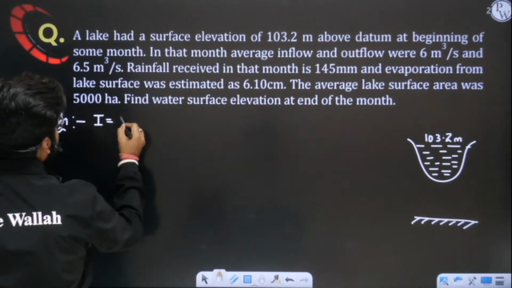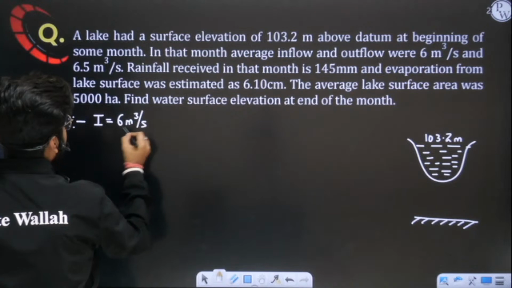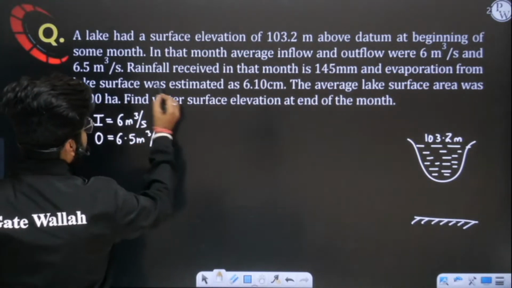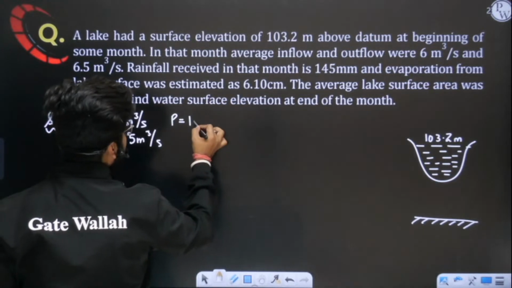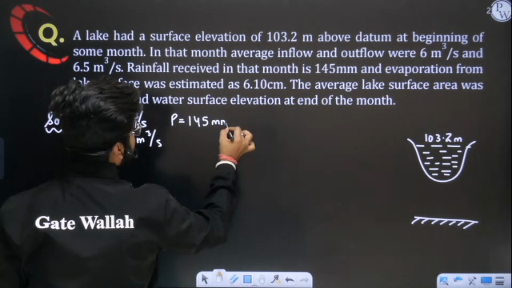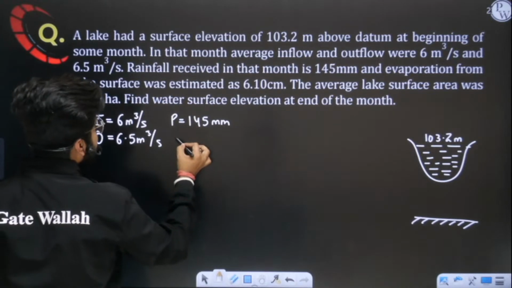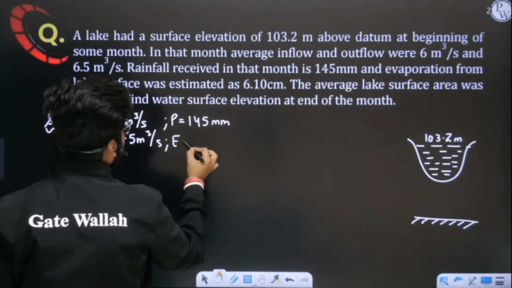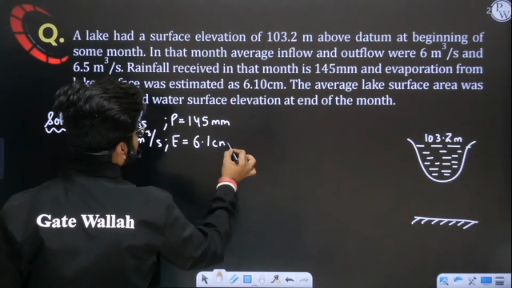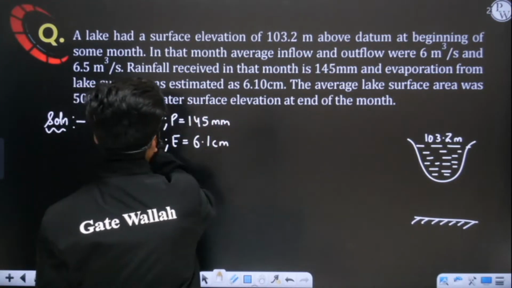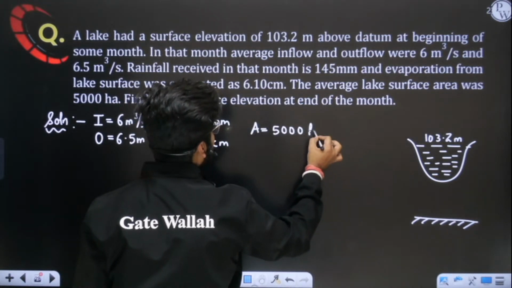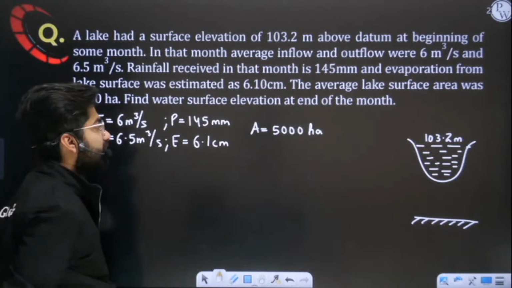Inflow is given as 6 meter cube per second. Outflow is given as 6.5 meter cube per second. Rainfall received in that month is 145 mm. Evaporation from the lake surface in that entire month is 6.1 centimeter. Area of the lake is given as 5000 hectare. Now, what is the surface elevation at the end of the month?